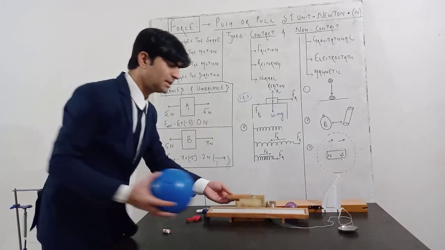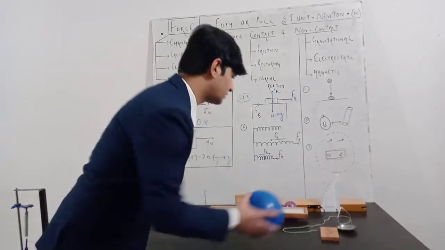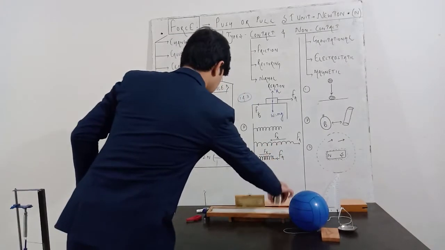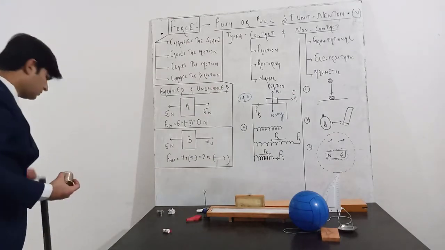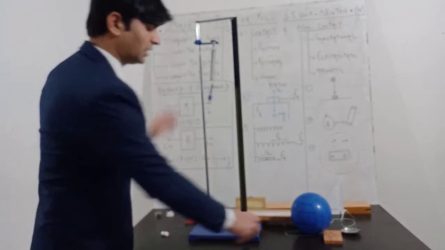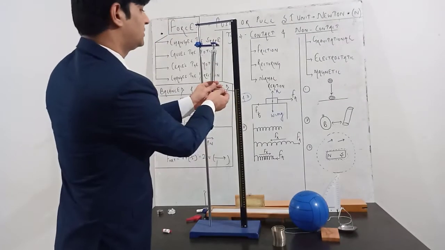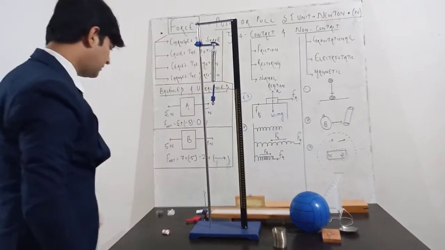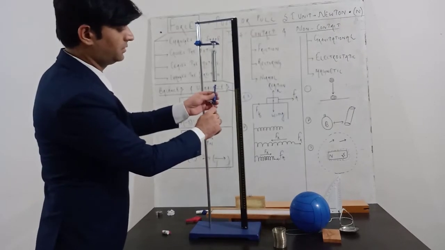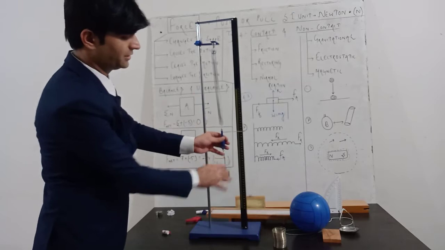If you take this spring, I will show you one demonstration with the help of a spring also. I have this Hooke's law apparatus, which consists of one spring. If I keep this weight here, this spring will automatically get stretched.